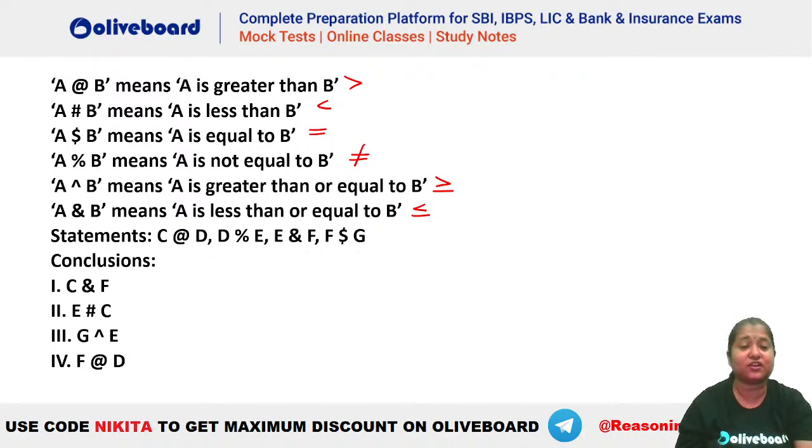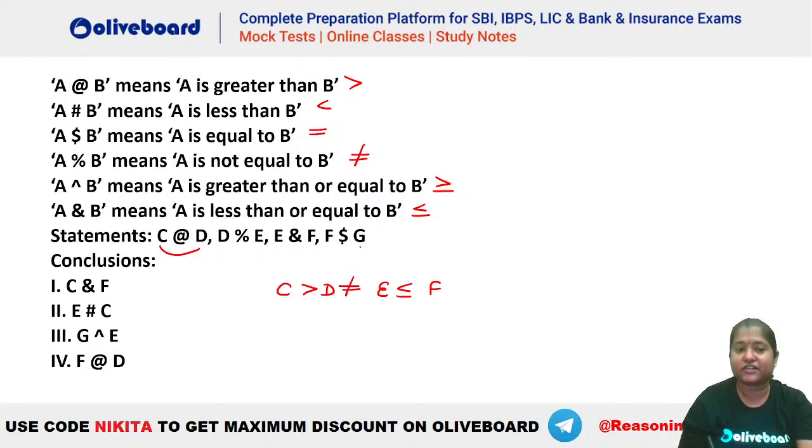Let's make the equation here. So C @D. What is the meaning of @? You can see @ is greater than. So C is greater than D. D percentage E. Percentage means not equal to. So D is not equal to E. E ampersand F. Ampersand means what? You can see ampersand का क्या मतलब है? Less than equal to. So E is less than equal to F.